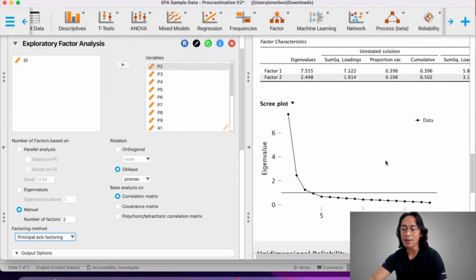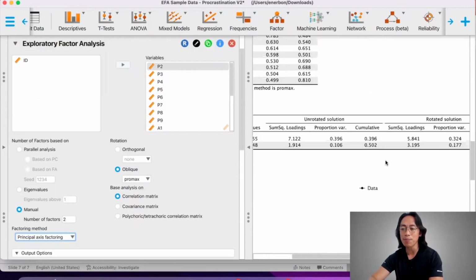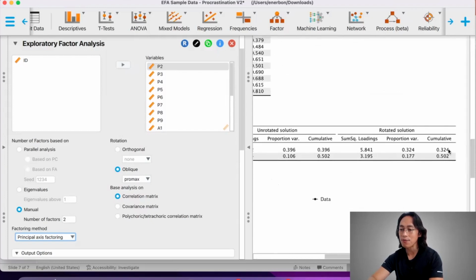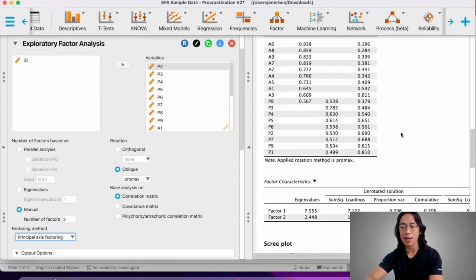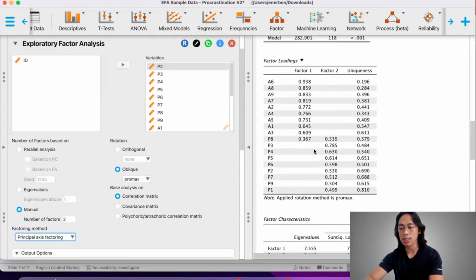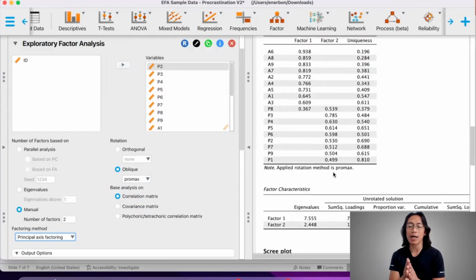All right. And then finally, something that we need to report also is the cumulative variance. So it says here 0.324. So that means to say that our data accounts for 32.4% of the variability in the constructs that we are measuring. So that's how you run exploratory factor analysis in JASP.